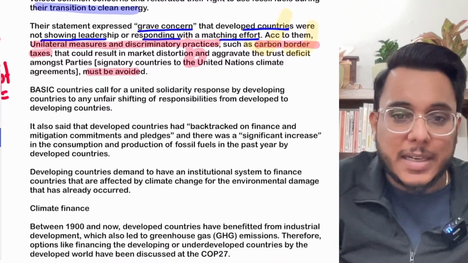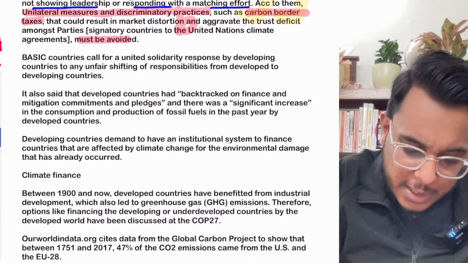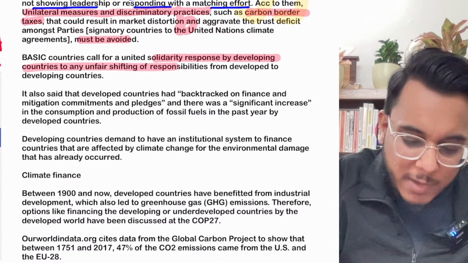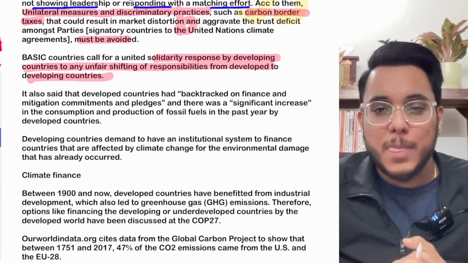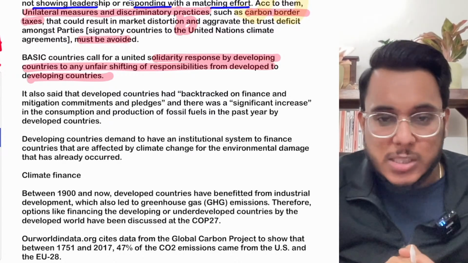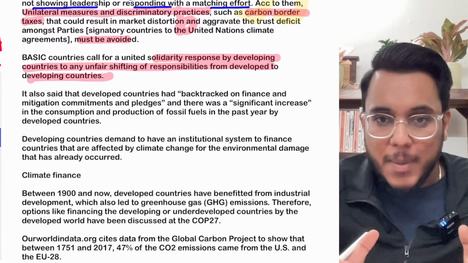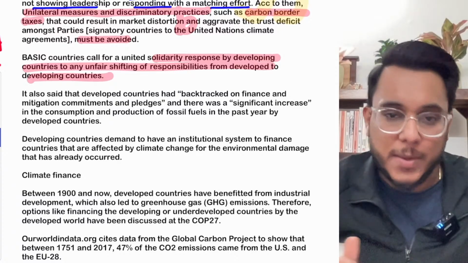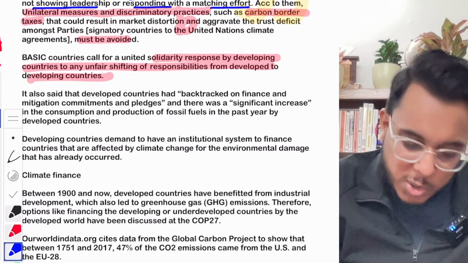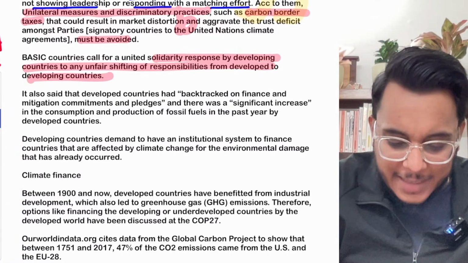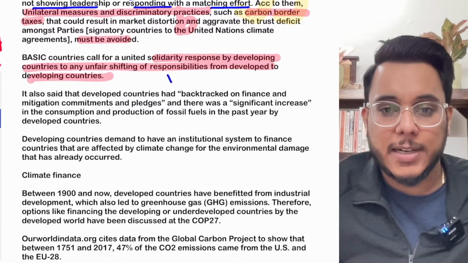Fine. The BASIC countries have also called for a solidarity response by all the developing countries. Now it has been said that as the responsibilities are shifting onto the developing countries, we need to come together. Okay. Moreover, India had also said that at the same time, developed countries are having double standards.